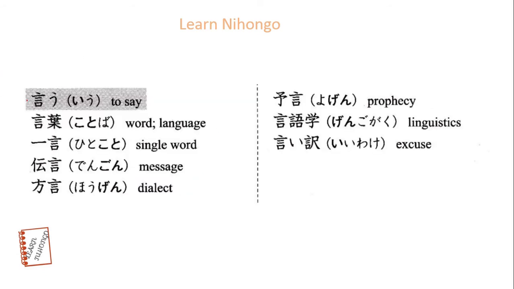Iu, to say. Kotoba, word, language. Hitokoto, single word. Dengon, message. Hogen, dialect. Yogen, prophecy. Gengogaku, linguistics. Iiwake, excuse.